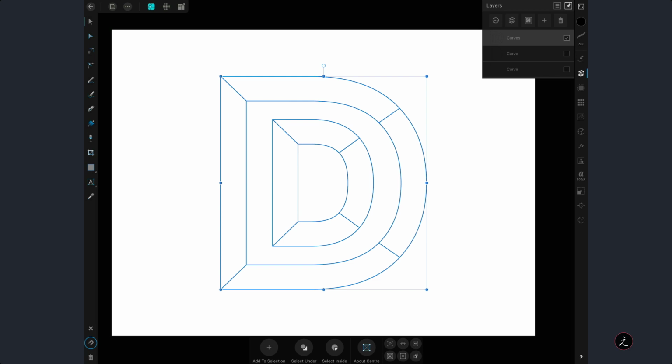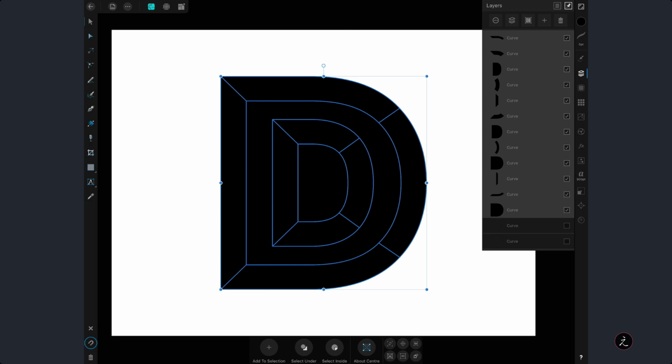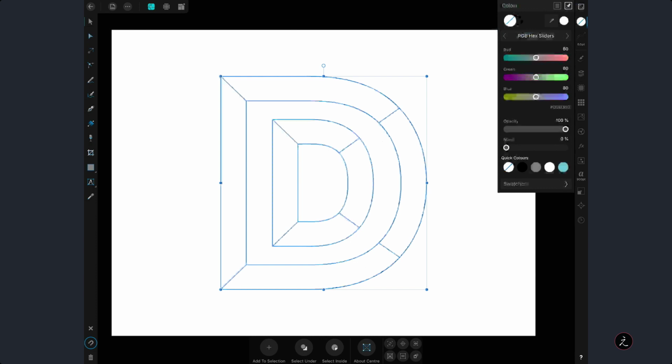And the next step is to go back to the edit menu and then tap again on the divide Boolean operation. Tap on that. And as you can see, we have all these separate objects that we can use to color them. In this case, go ahead and tap on the Color Studio and then just swipe to the right to use just the stroke.